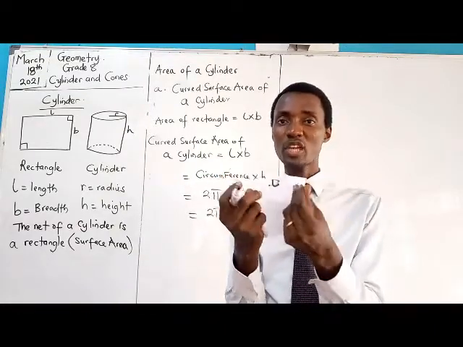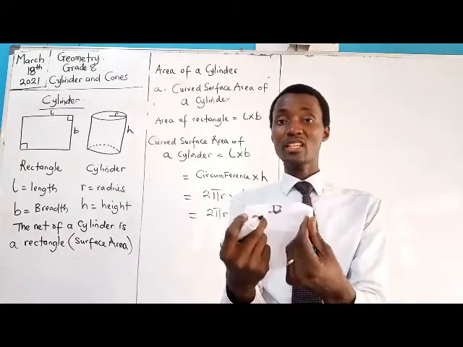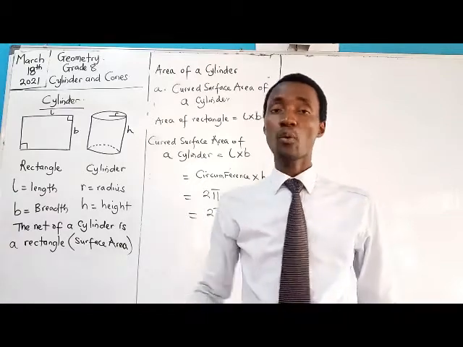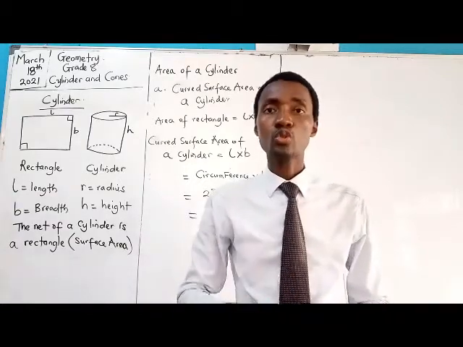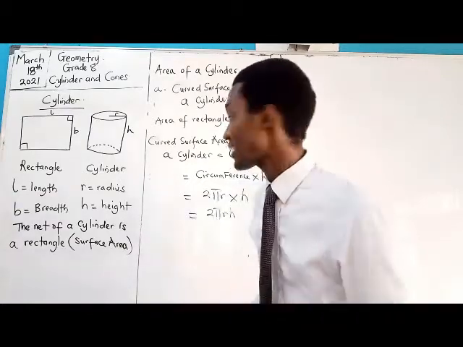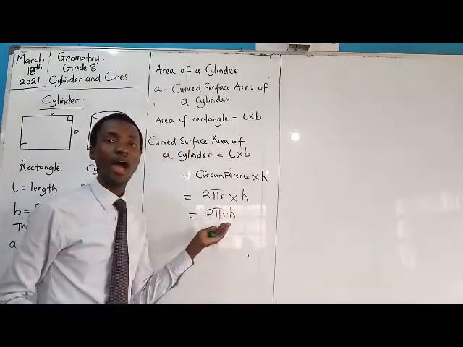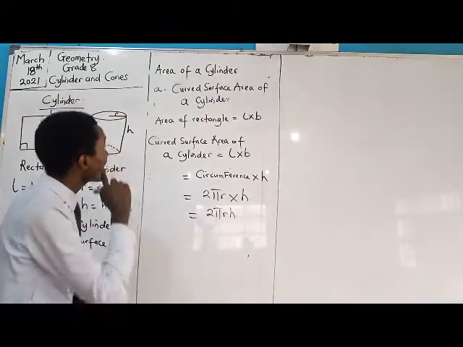This straight line becomes a curved line, and this curve it has formed will be the shape of a circle. And what is the circumference of the circle? 2 pi r. So that said, the curved surface area of a cylinder becomes what? 2 pi r h.